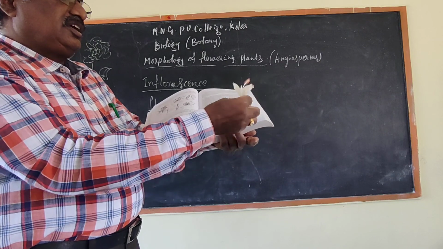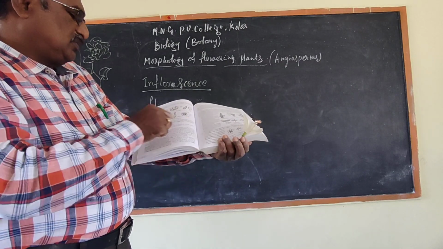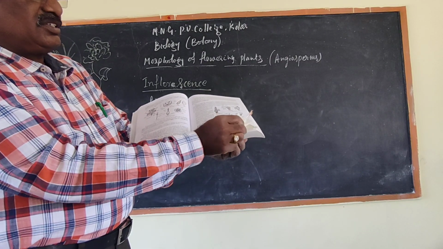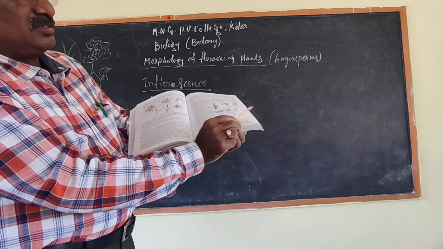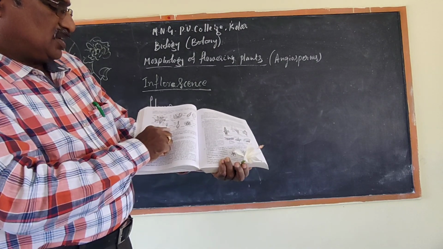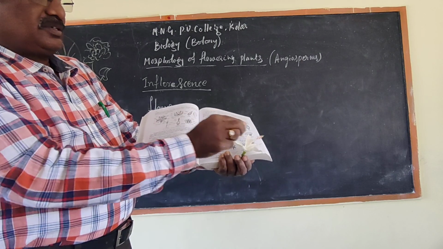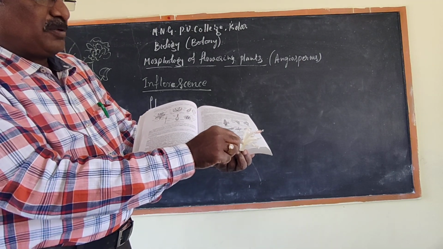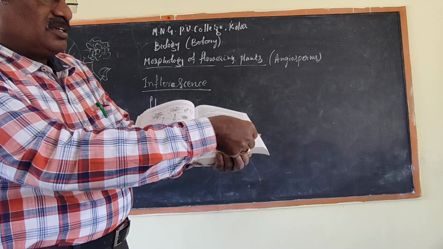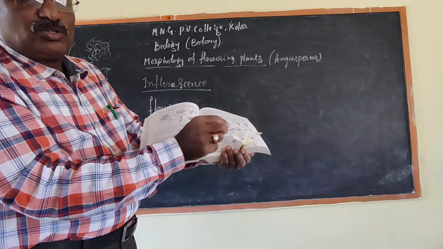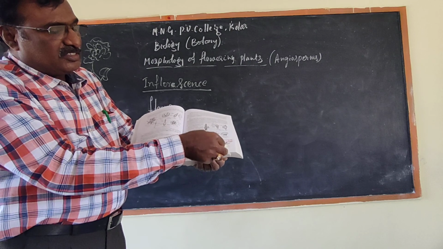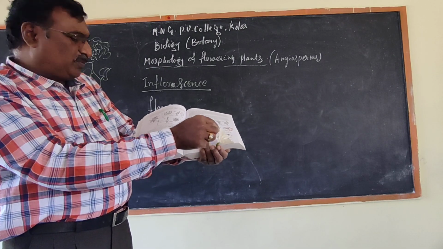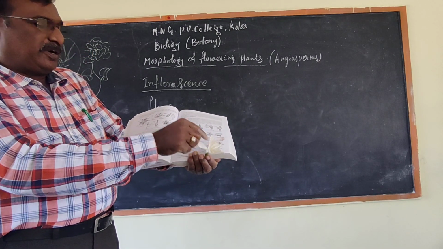See, it is one of the examples. This one is the filament. This is the stamen. From here, inside, you open. I think you are not able to see in this camera. Inside, a small ear-like structure will be there, which is called the filament.